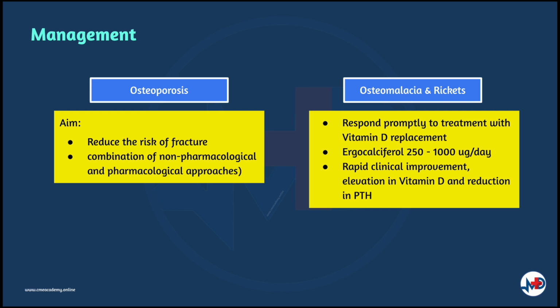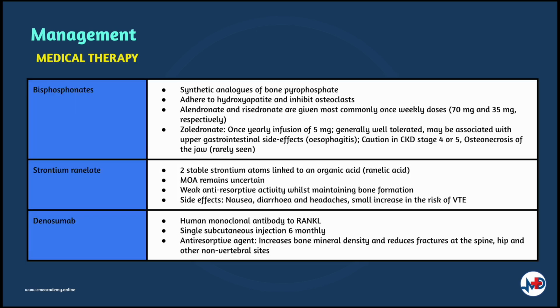For osteomalacia and rickets, they respond promptly to treatment with vitamin D replacement, which is ergocalciferol 250 to 1000 micrograms daily, showing rapid clinical improvement and an elevation in vitamin D and reduction in parathyroid hormones.